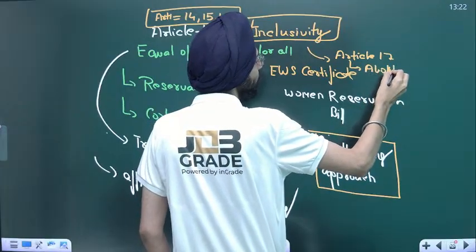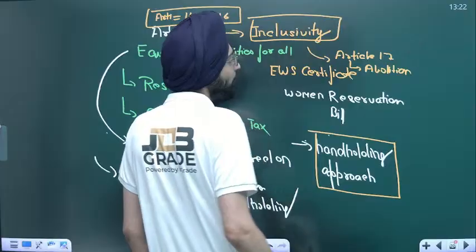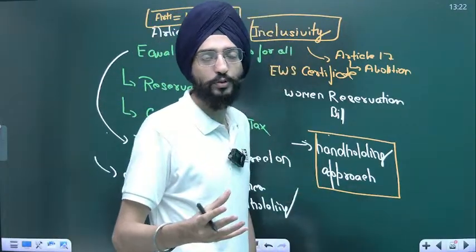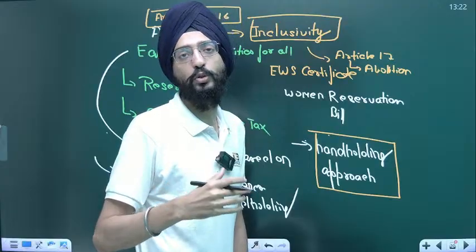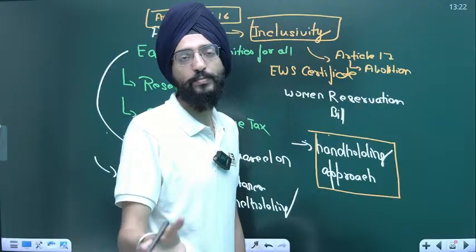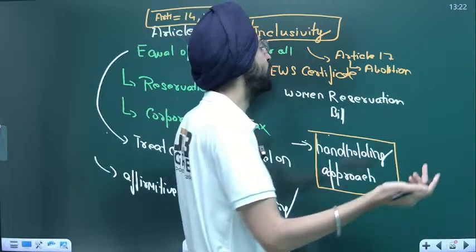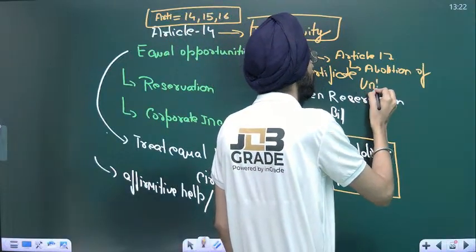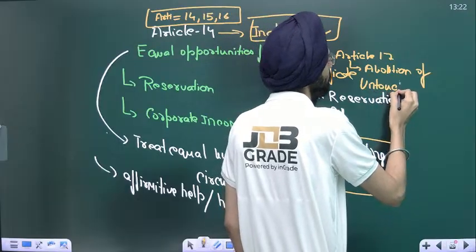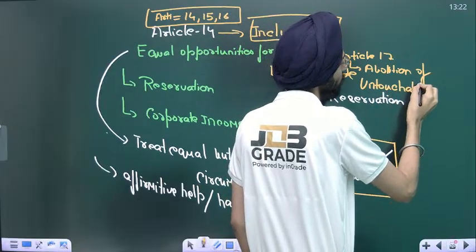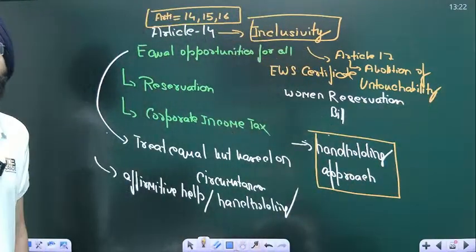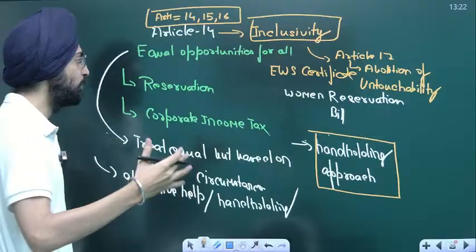Abolition of untouchability is nothing but an act that leads to inclusivity. Inclusivity offers equal opportunities and includes all those marginalized sections of society in mainstream society. That's the true meaning of inclusivity. So this is one example. You can use this aspect in various other things as well, GS 1, 2, 3, 4 and essay across.